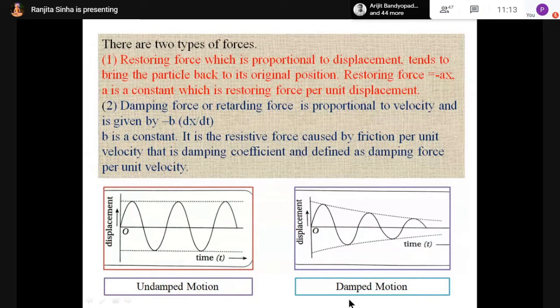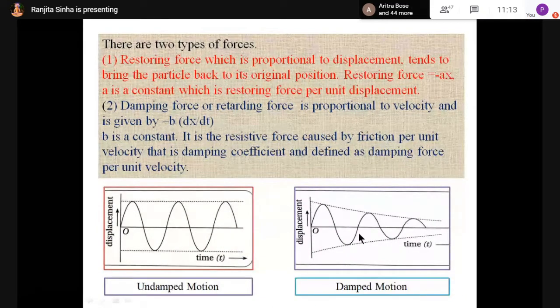But this is the figure for damped motion, where displacement is along the y-axis and time is along the x-axis. And you can see the amplitude diminishes with time. So this is the dotted line, which is indicated here by the horizontal one. So the horizontal one is changing here and it is taking this type of shape.